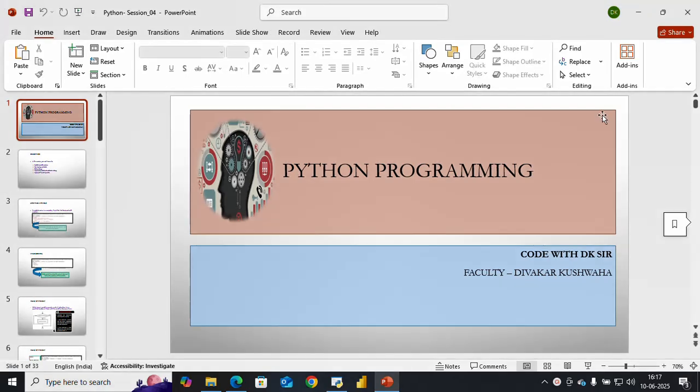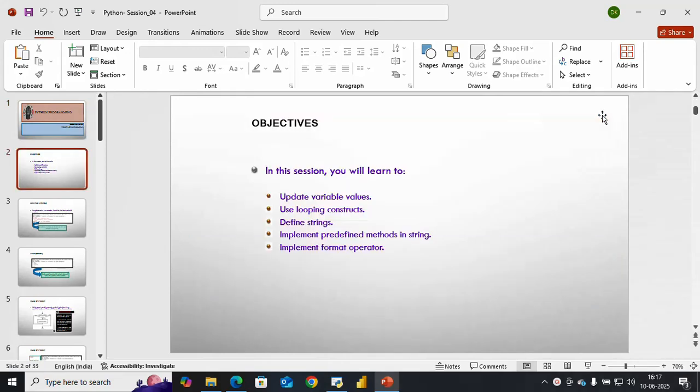Hello guys, in this session we have to discuss the loop. What is a loop, why are we using loops, and what is the importance of loops in Python programming? What are the advantages and disadvantages of loops? So we are going to see that. Let's see how we can define a loop basically.